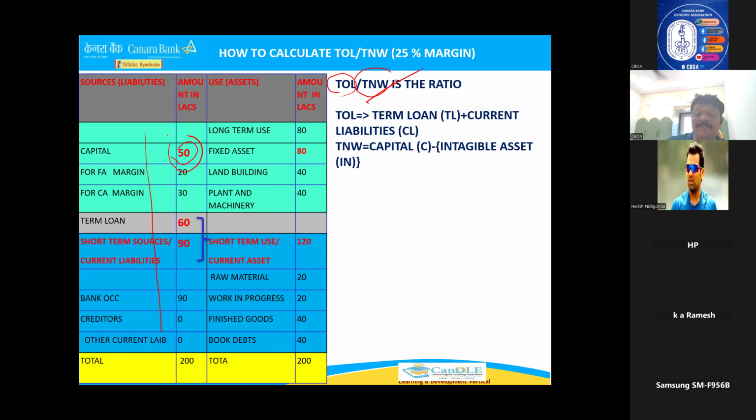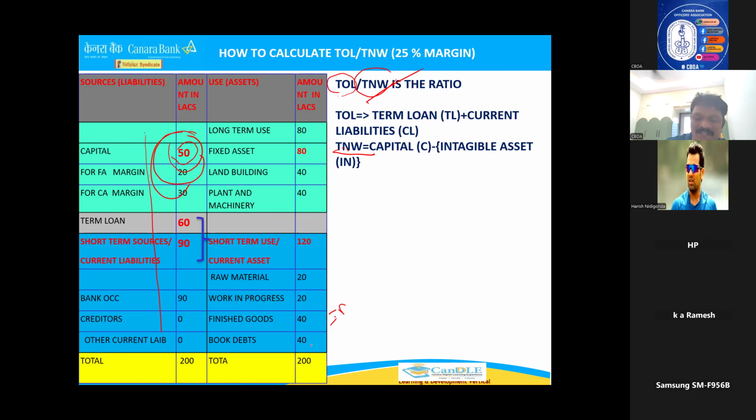But when it comes to companies, on the asset side, intangible assets will be there, like goodwill, patents. They are all called intangible assets. For a company, it's an asset, but actually it's not an asset. That's why it is called intangible. We cannot touch that. Only in the books they will show it by brand name, like Tata, Reliance. That is called an intangible asset. So while calculating tangible net worth, they will take total capital, capital, reserves, everything, but they will deduct these intangible assets. Then they will get tangible net worth. So that is capital minus any intangible assets.